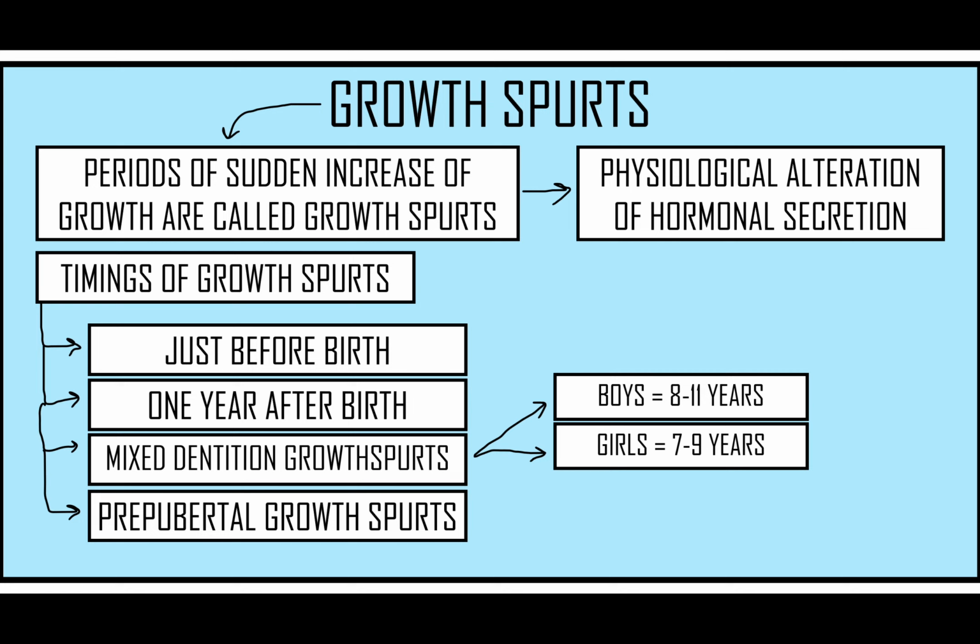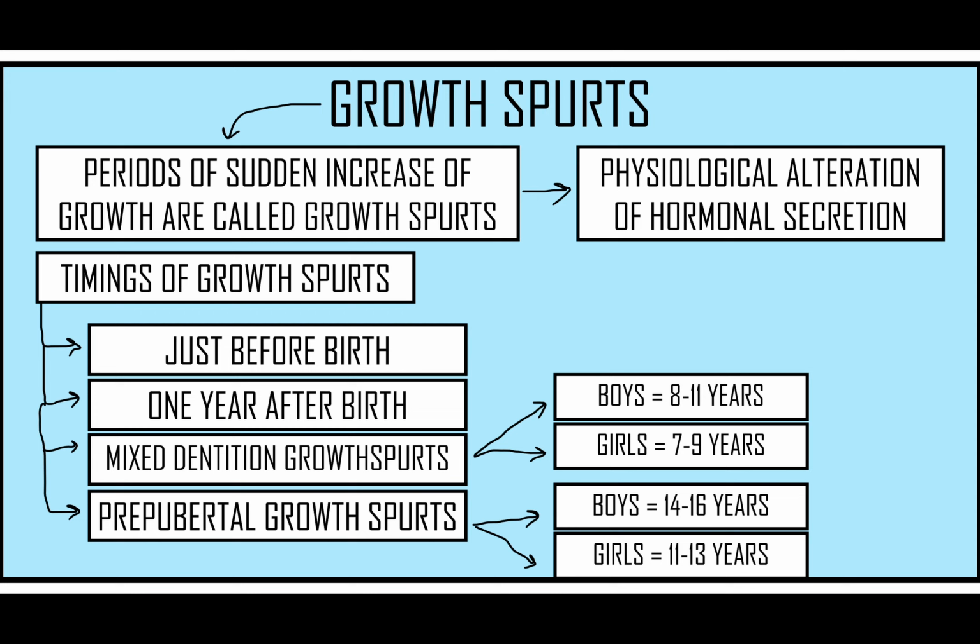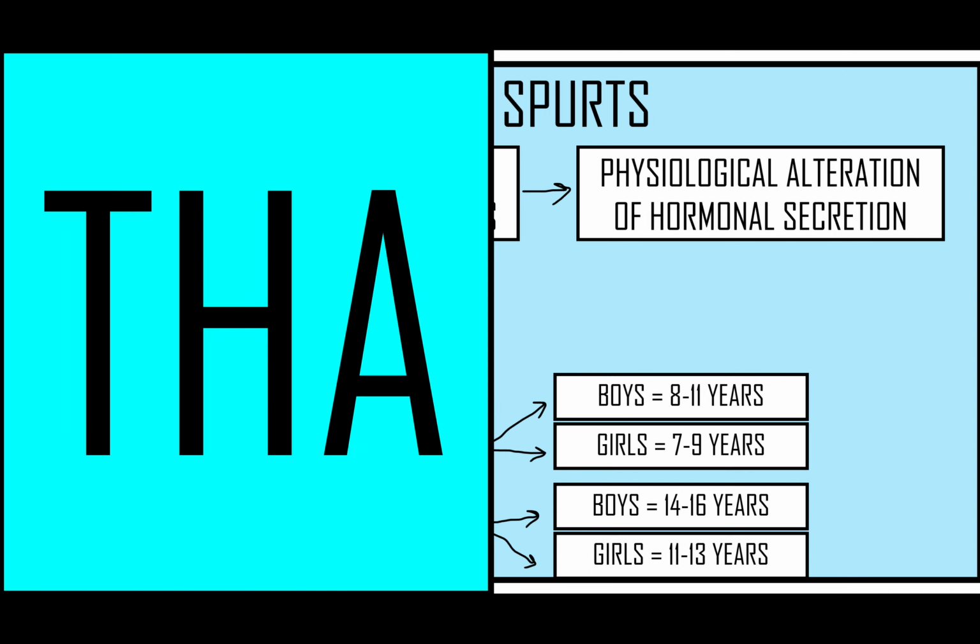And this is a time when there is a mixed dentition in human teeth. The fourth growth spurt is the prepubertal growth spurt, that is just before puberty, and in boys it is from 14 to 16 years, and in girls it is from 11 to 13 years. So these are the growth spurts in the human body, and these are their timings.